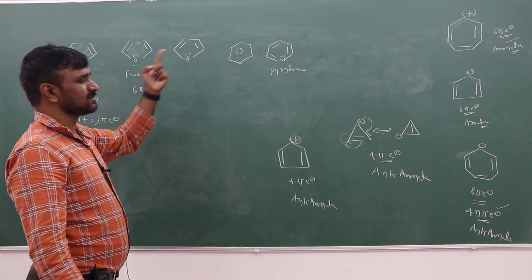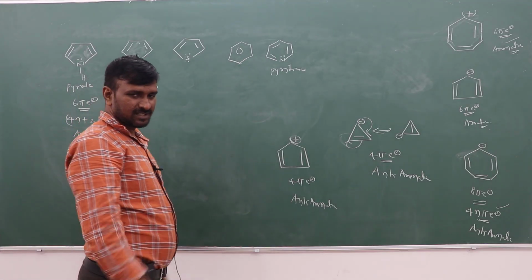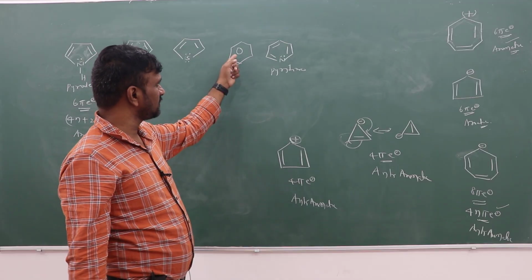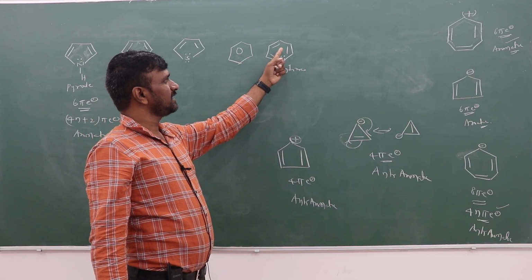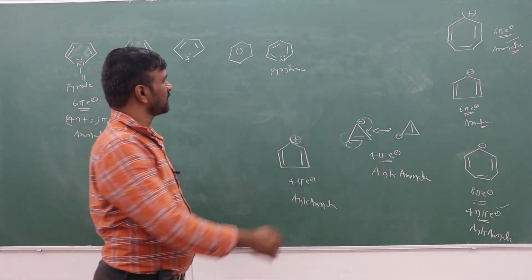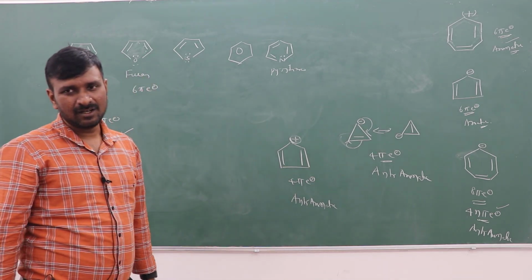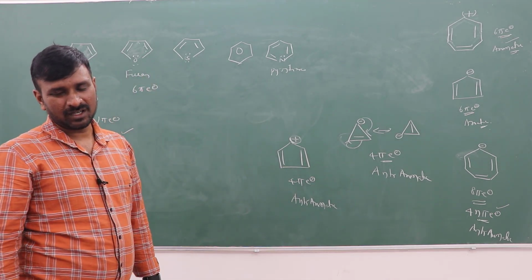Thiophene is similar to this, it is also aromatic. Here benzene is also aromatic. I already mentioned 6 pi electrons, continuous pi conjugation like this. And here this lone pair is there, but this lone pair is not involved in the bonding. This is a non-Huckel lone pair, which is not involved in the conjugation.